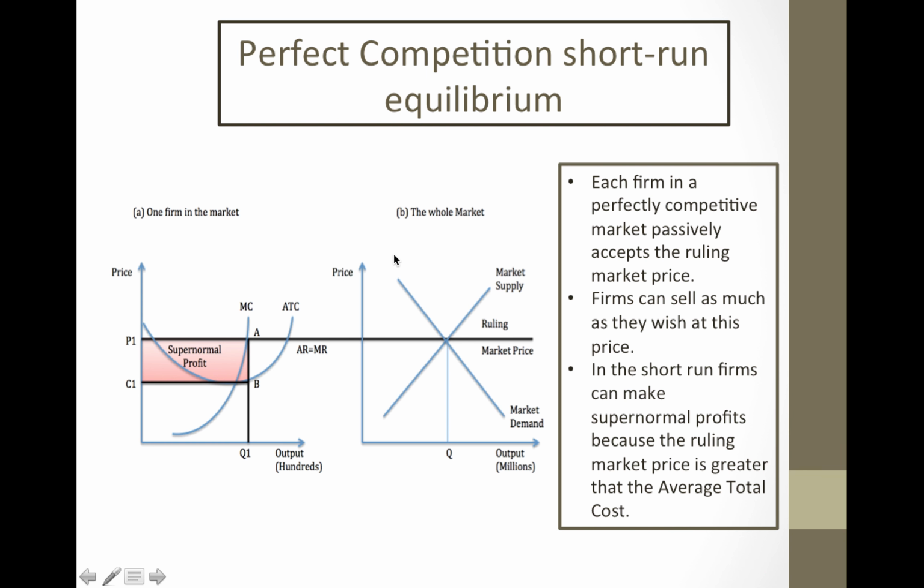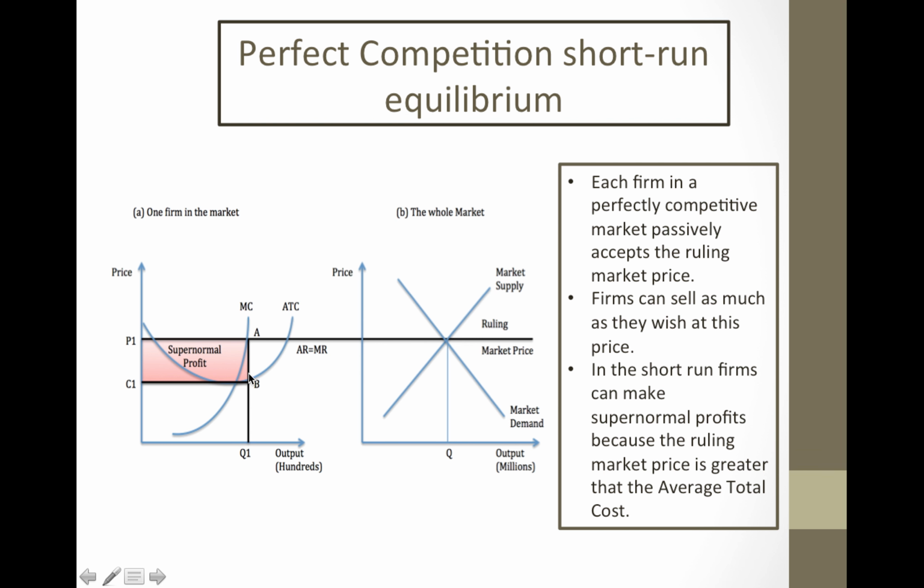So here we have perfect competition and the short run equilibrium. And as we should know, in the short run, firms can actually make supernormal profits, even in perfect competition. So we know that where MC equals MR, that's where we profit maximize. So at this point, if you drop down to the quantity, this is the output we produce.